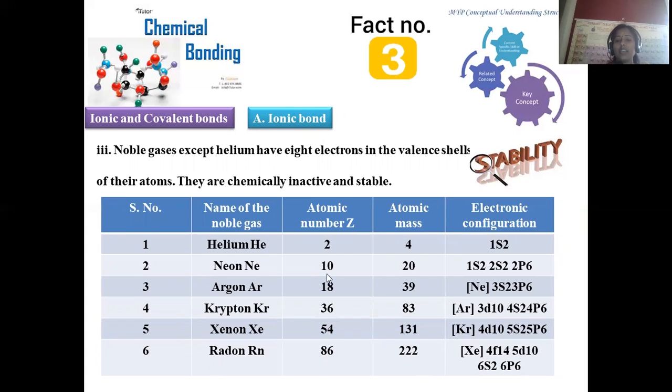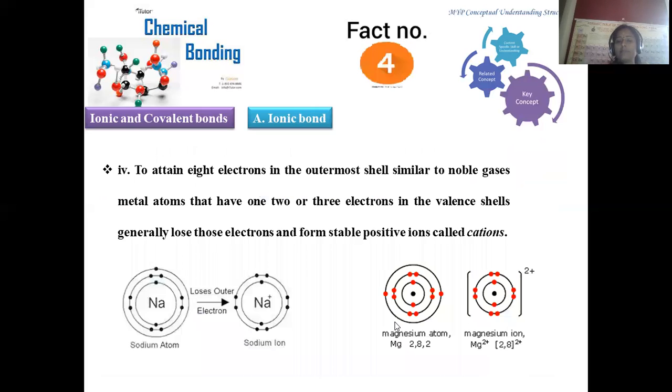Moving on to atomic masses, which are given by the number of protons plus the number of neutrons. The most important thing is why these inert gases are more stable and highly inert towards chemical reactivity: because their outer shell is completely filled with electrons, 2s2 2p6, 3s2 3p6, 4s2 4p6, 5s2 5p6, 6s2 6p6. This is the general trend which we can clearly observe in the inert gases, also known as noble gases.